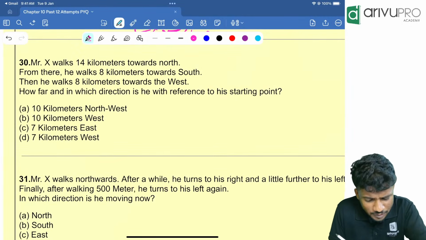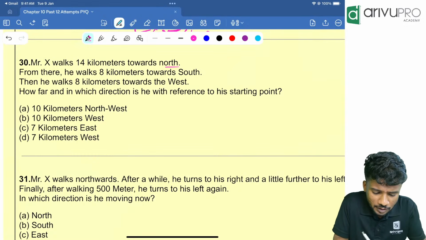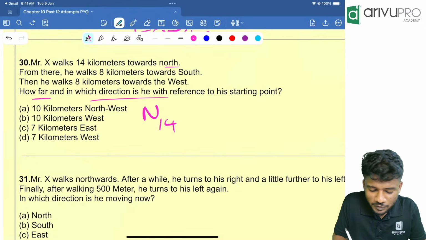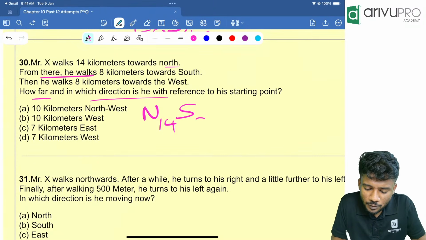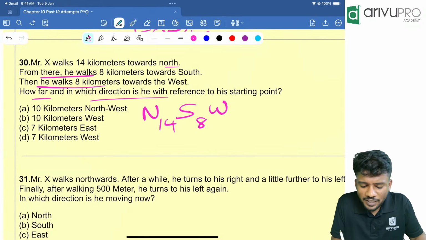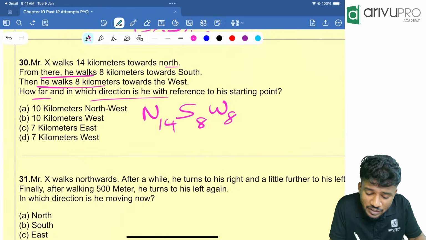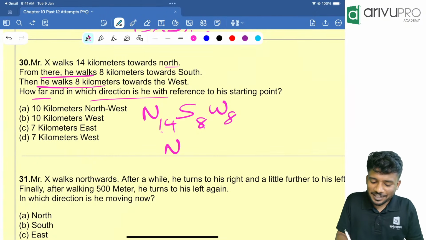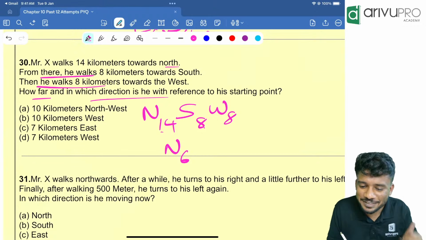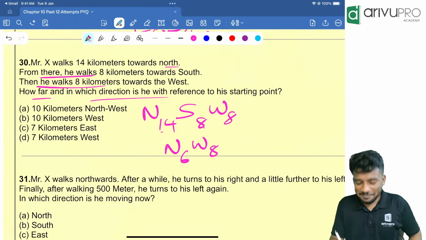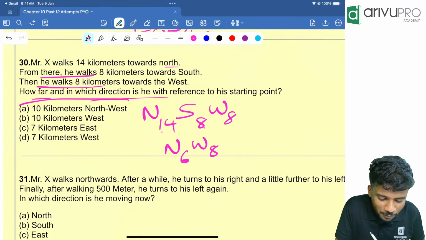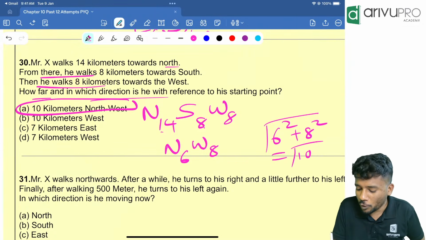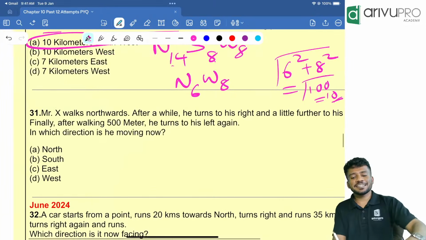Now, 30th question. X walks 14 kilometers towards north. How far and in which direction? Same type of question. So north 14. From there, he walks 8 kilometers towards south. South 8. Then he walks 8 kilometers towards west. West 8. How far and in which direction is he from the reference point? North and south are opposite to each other. What is remaining? North 6, 14 minus 8. Then west 8 is remaining. So northwest is the answer. Looking at that, option A is the answer. How will you find the distance? It's not required, but still 6 square plus 8 square is equal to root of 100, that is equal to 10. Option A is your answer anyway.